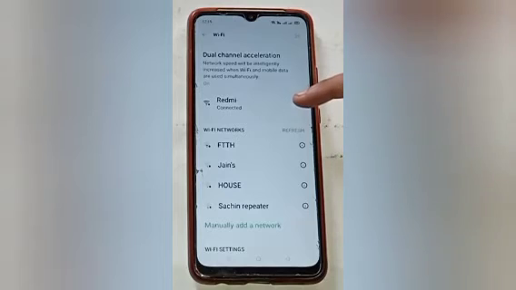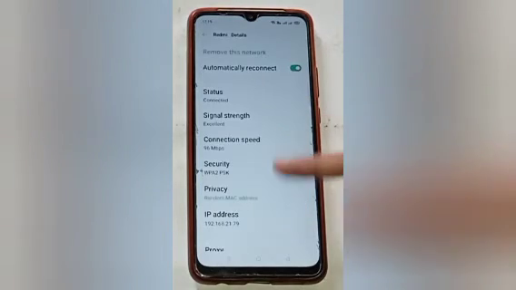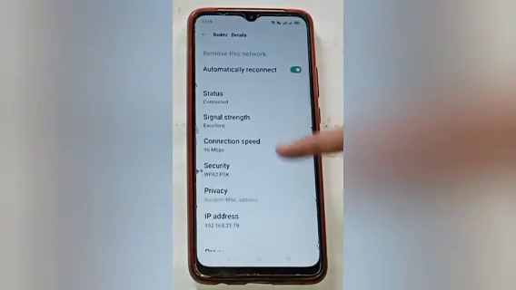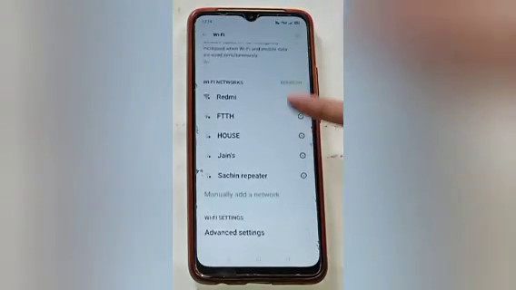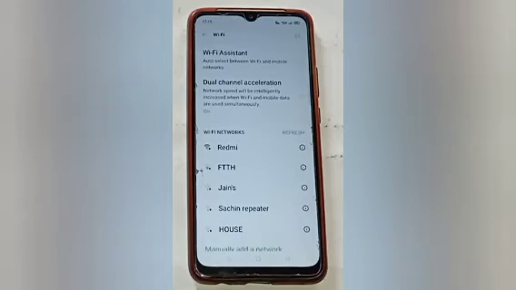After that you have to click on that detail icon. Click on that. After that you will see many more options. Scroll down and click on remove this network, then remove, and here you will see the result. In that way Wi-Fi is disconnected from your mobile phone.